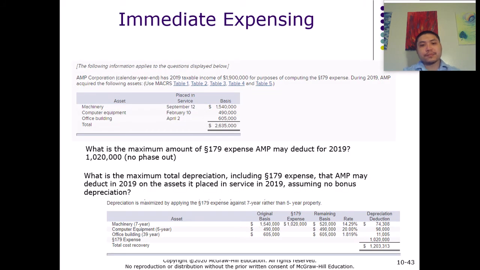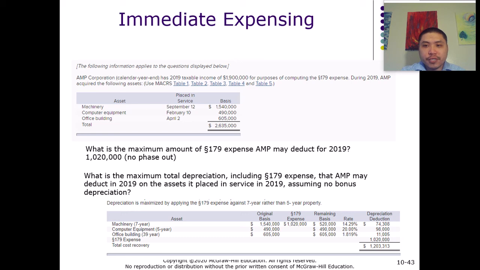All right. So let's look at another example, and this example is actually one of the homework problems. So I hope it's going to help you guys do the homework a little bit. The problem says AMP Corporation, calendar year end, has 2019 taxable income of $1,900,000 for purposes of computing 179 expense.